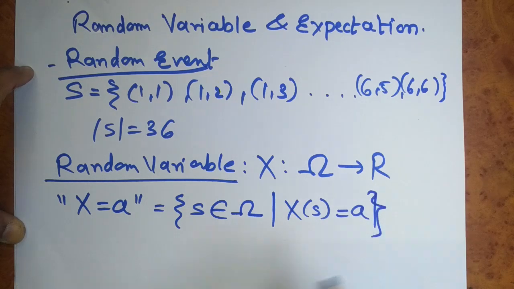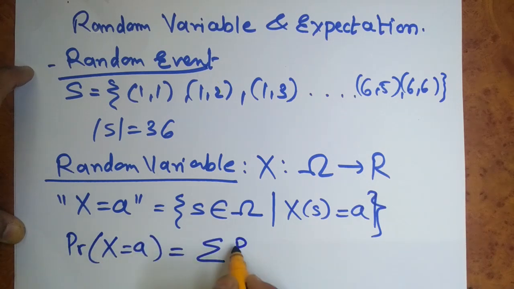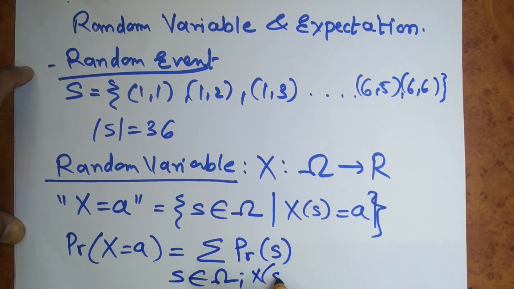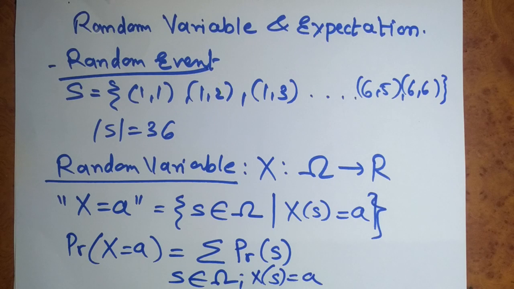So a is a value for the random variable, and we can find the probability that X is equal to a, which is the summation of the individual probabilities of the elements s, where s is a member of omega and X of s is equal to a.